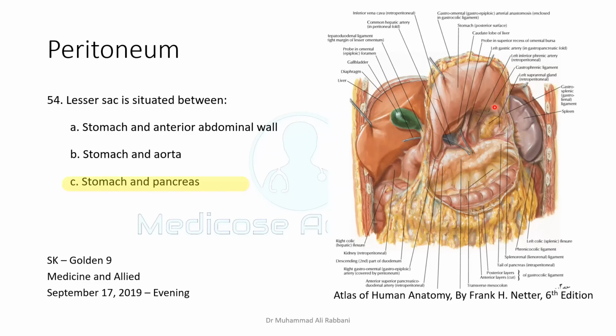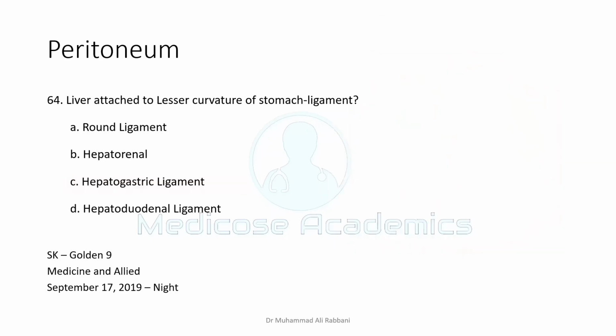Another question that is repetitively asked is the structures in the posterior wall of the lesser sac. See this picture. This is from Netter's anatomy. Transverse colon, transverse mesocolon, pancreas, splenic artery, celiac artery and its branches, part of left kidney, part of left suprarenal gland, and so on, part of diaphragm. Go ahead, read the points about which structures are in the posterior wall of the lesser sac. It is a very frequently asked question.